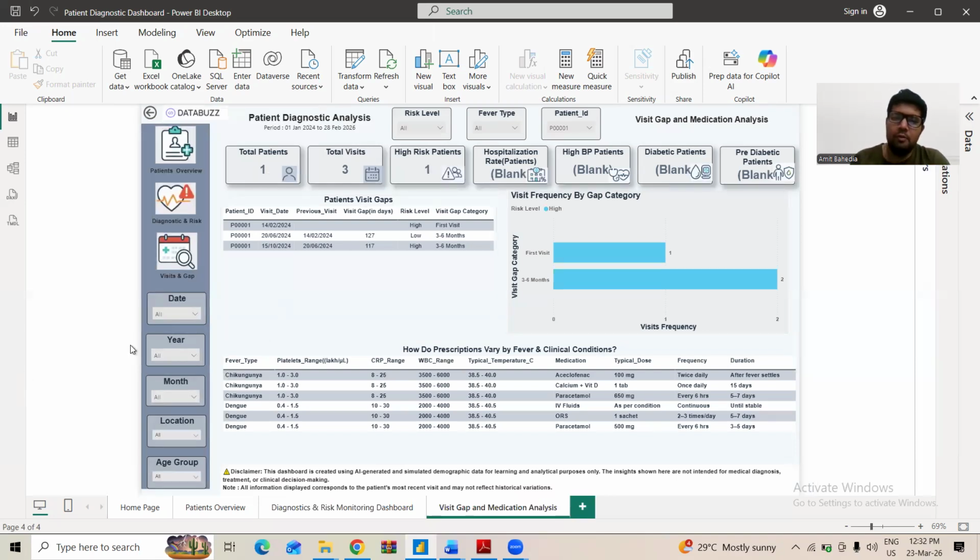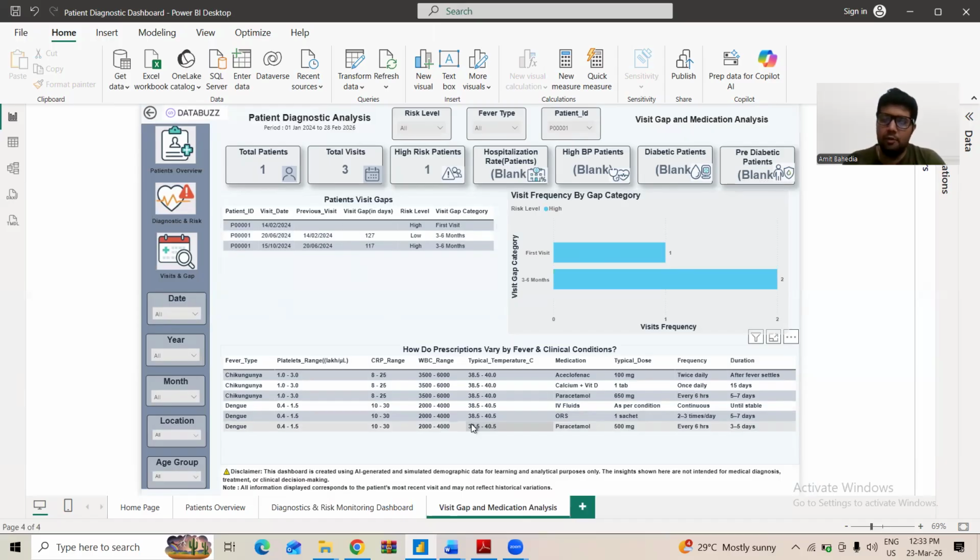So here also, if I want to see the patient's visit history, I can just select the patient ID and I can get the same. And for visit frequency, the category means, its first visit is one, and in 3 to 6 months this particular patient had two visits. And these are the prescriptions. Now this is the data.